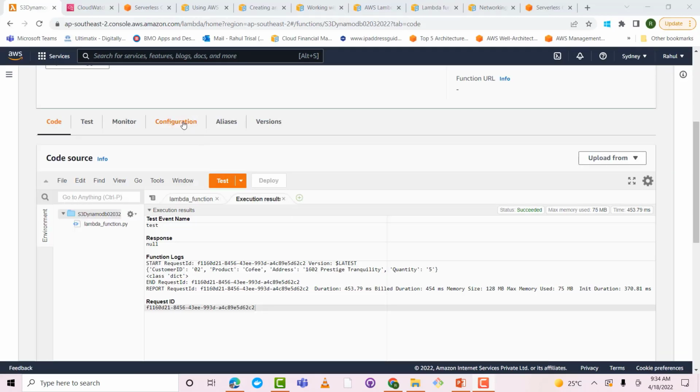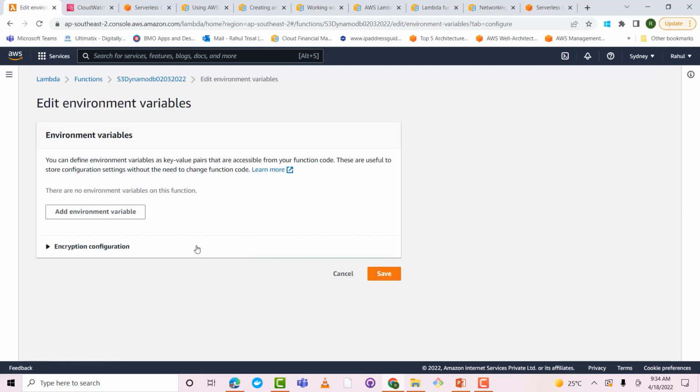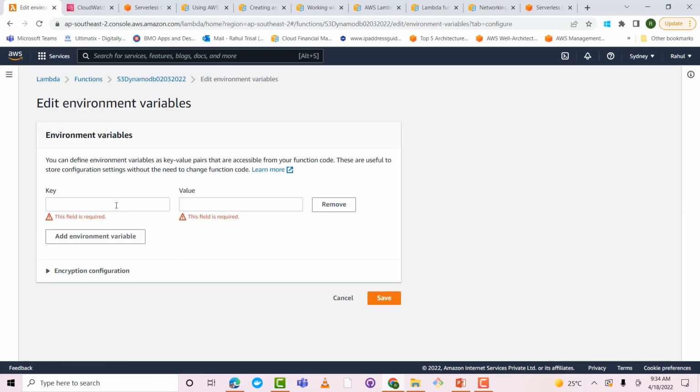Okay, let me go to the Lambda function. So I go to configuration, then you have environment variables, do an edit, add environment variable. So here you can add environment variables. Okay, environment is equal to prod, dev, etc. So that's how you can use the environment variables.